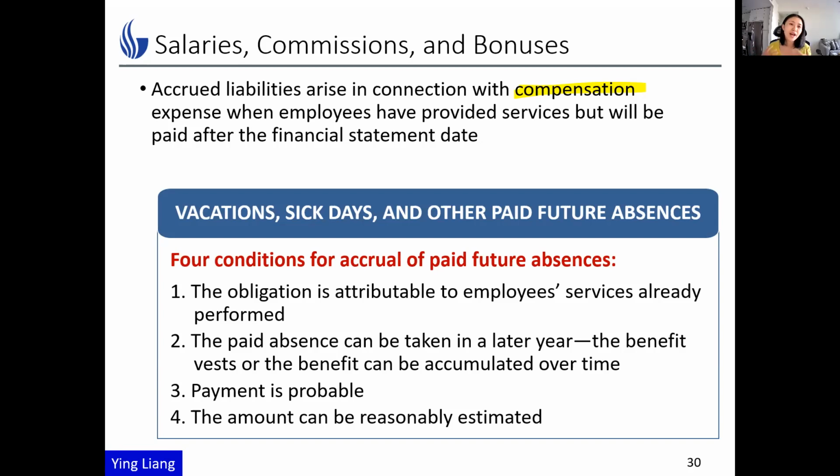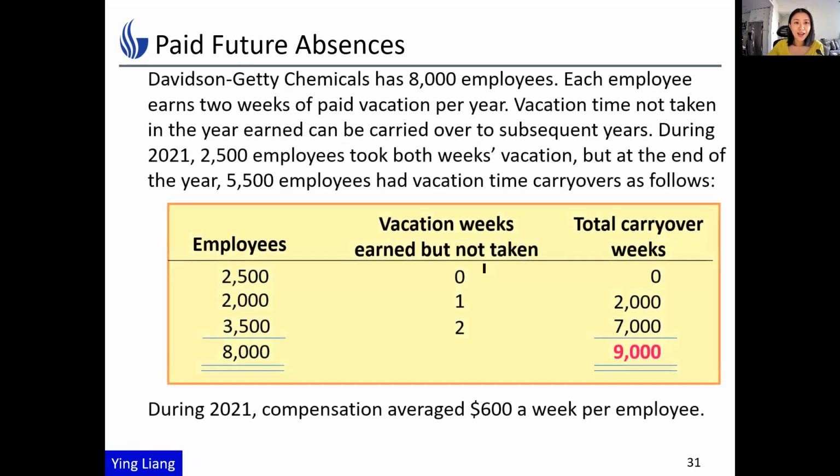So then we don't have accrued liabilities, because it doesn't satisfy the second criterion. We are not owing you anything to be satisfied in the future. That's why it's not accrued. Only vacations, sick days, and other forms of future absence will be accrued.